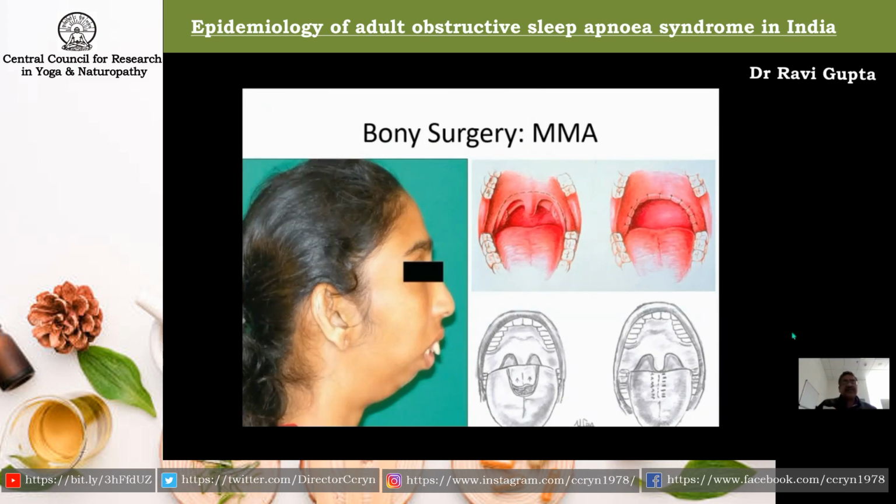For some patients who have a large tongue, as in the right lower panel, you can see a portion of the tongue is removed, and that actually increases the lumen of the upper airway. But the problem with these soft tissue surgeries is they lead to fibrosis and resumption of the sleep apnea in nearly 50% of the cases within a year.